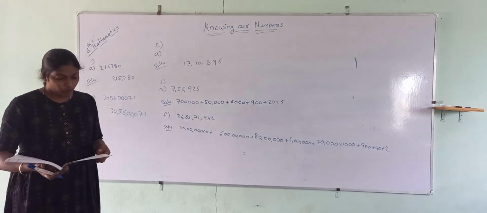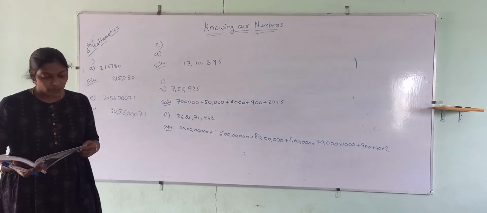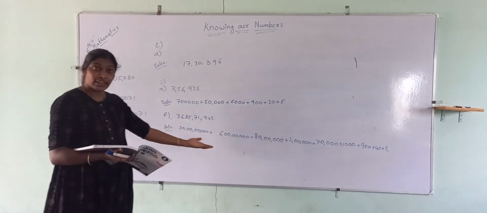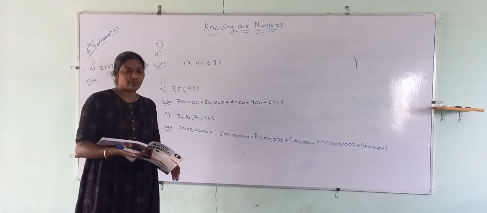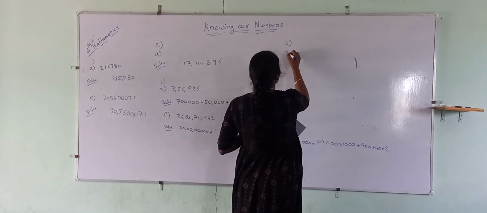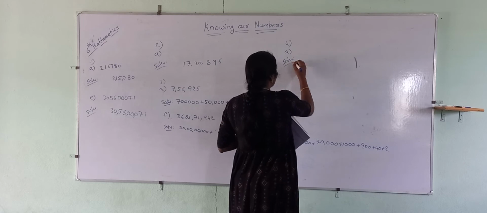Next, the fourth one. Write the numerals for the following. Here they have given the expanded form. We have to write a numeral for that. Okay. Look at A. Copy the complete question.